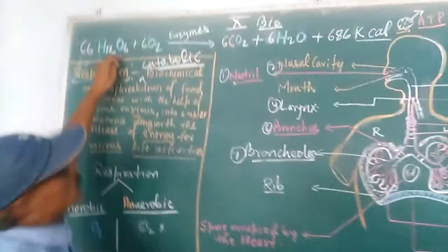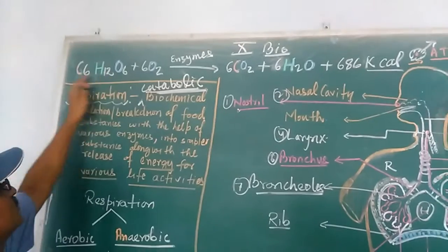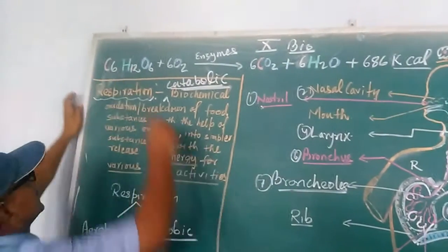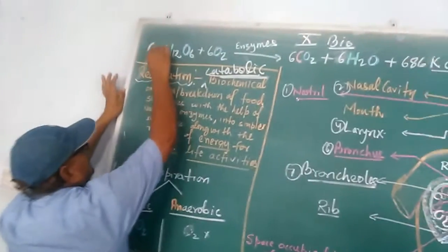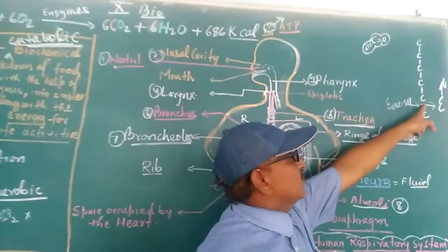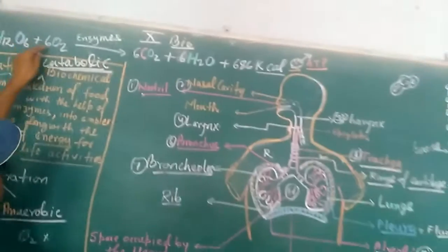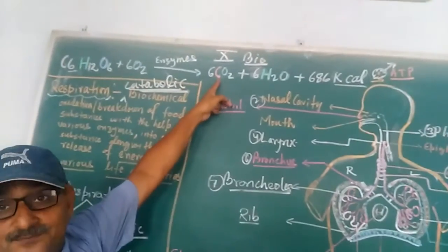So what happens in respiration? One molecule of glucose contains 6 carbons. Remember, this 6-carbon compound is broken down into 1-carbon compounds, finally 6 molecules of carbon dioxide.